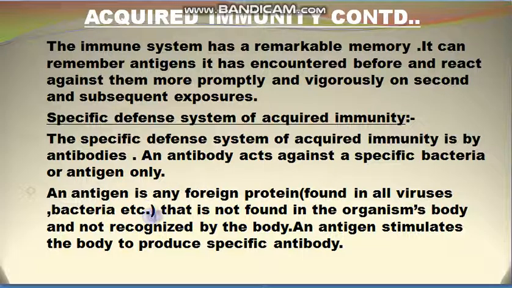An antigen is any foreign protein found in all viruses or bacteria, and that is not found in the organism's body and not recognized by the body. An antigen stimulates the body to produce specific antibody. It means that the acquired immunity works with the help of the production of the antibody.